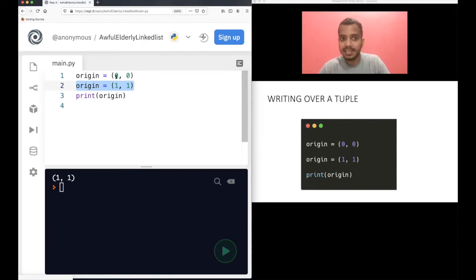But you cannot change the elements. Like you cannot change this value or this value. You cannot do that using basically this square bracket operation, right? Basically, you do in lists like origin 0 equal to 1. You cannot do that. It will give you an error. But of course, you can write over a tuple. You can overwrite it.